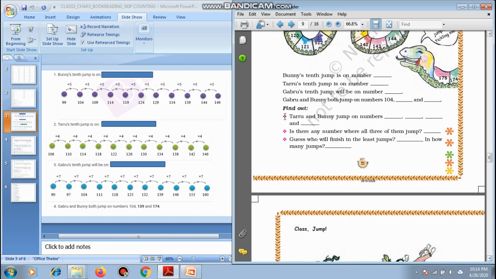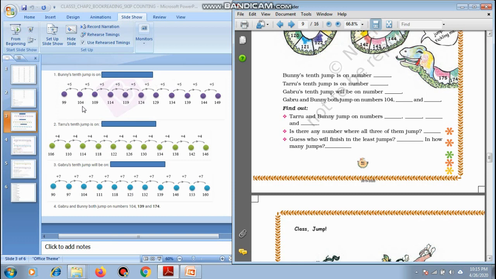Here he is at 99 and Bunny takes a jump of 5 boxes. So 99 plus 5 is 104.